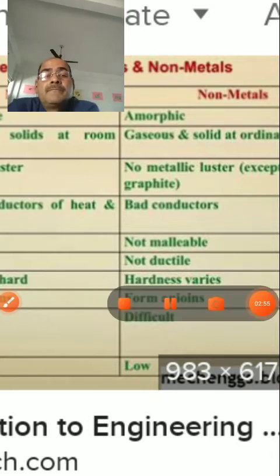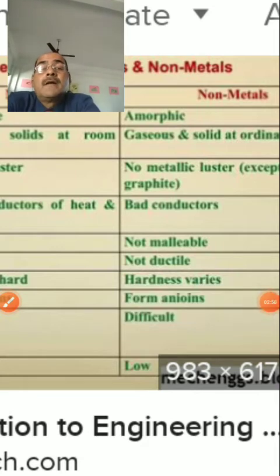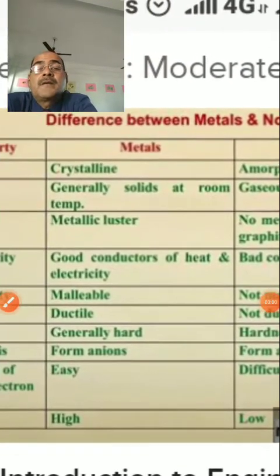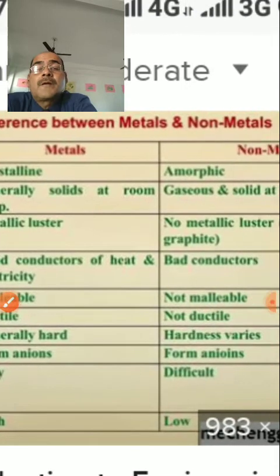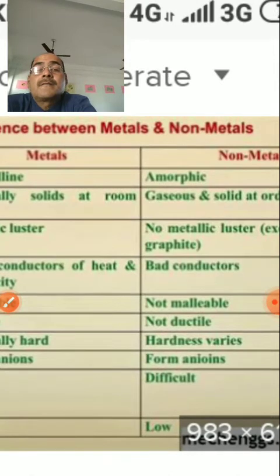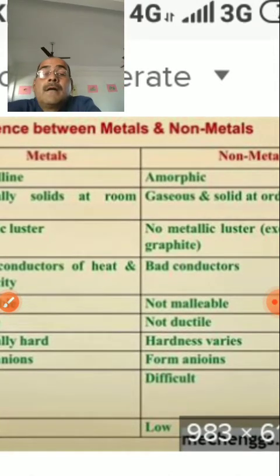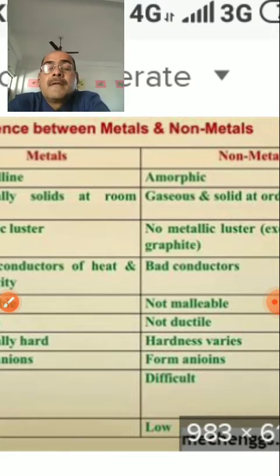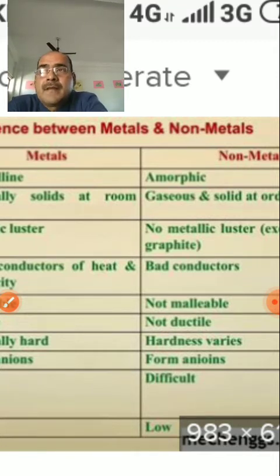Students, this is about the different types of physical properties, and on the basis of physical properties it is decided whether a material is a metal or non-metal. But there are some exceptions also. Sodium and potassium are metals, but they are non-lustrous and somewhat soft.